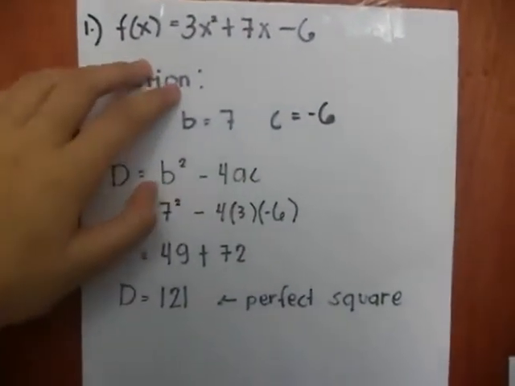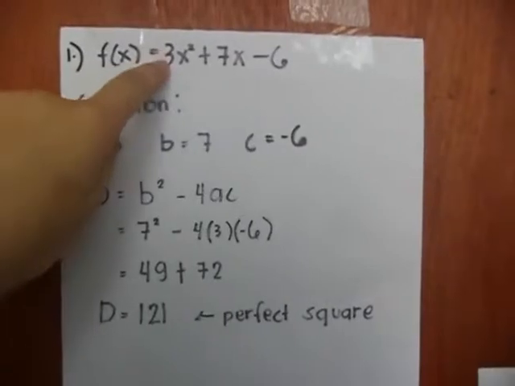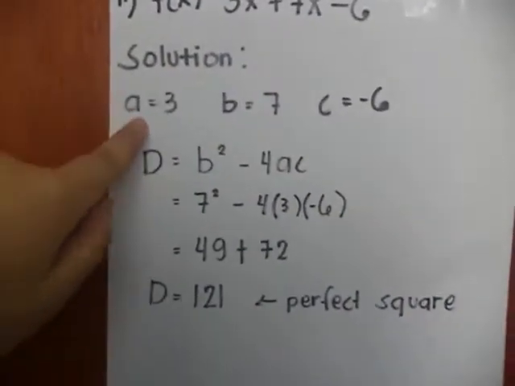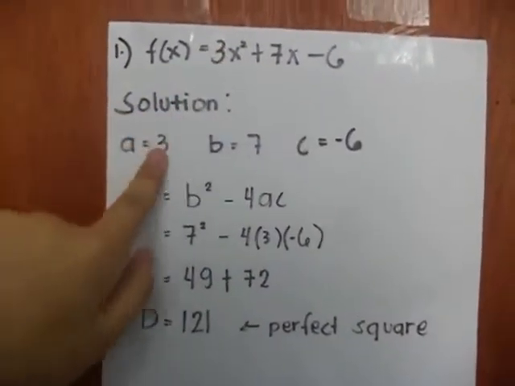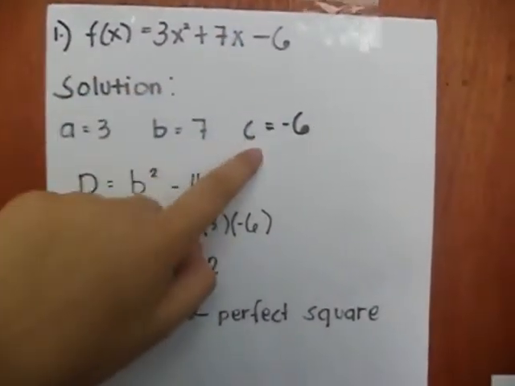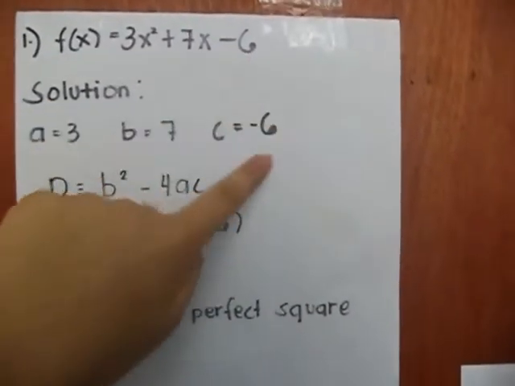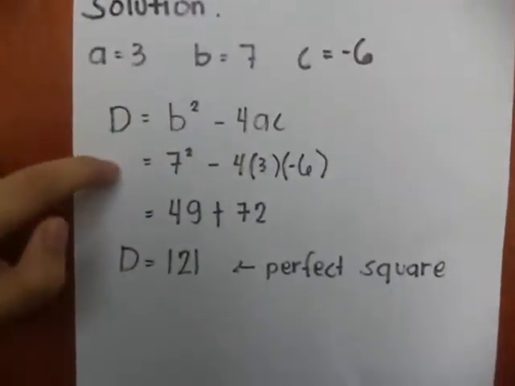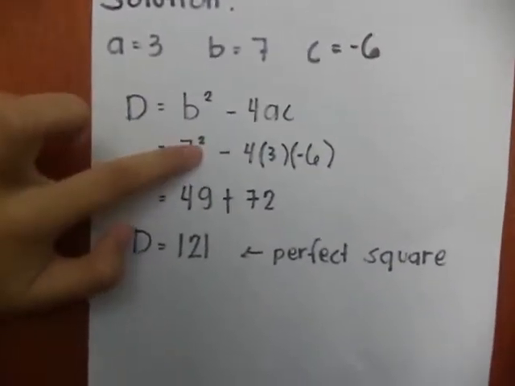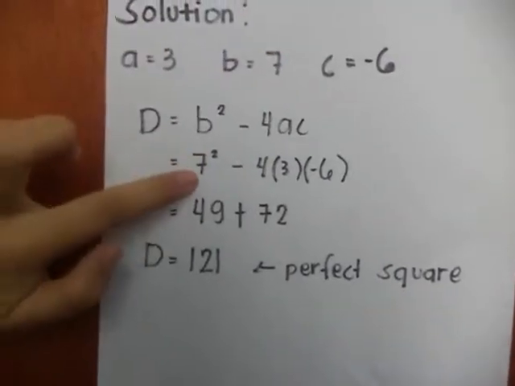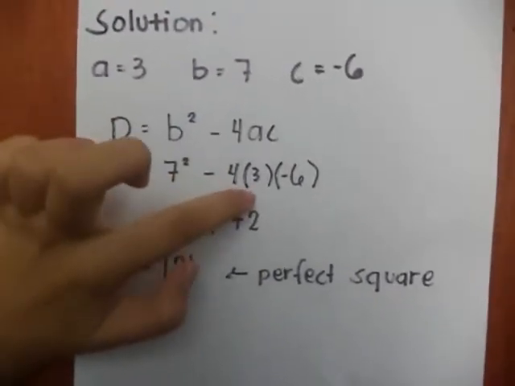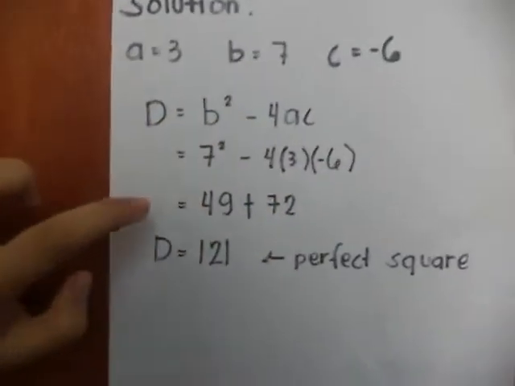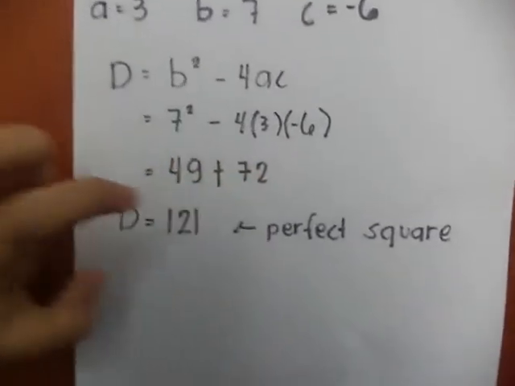Example number 1: f of x is equal to 3x squared plus 7x minus 6. Solution. a is equal to 3, b is equal to 7, c is equal to negative 6. The discriminant is equal to b squared minus 4ac, which is 7 squared minus 4 times 3 times negative 6, which is 49 plus 72.